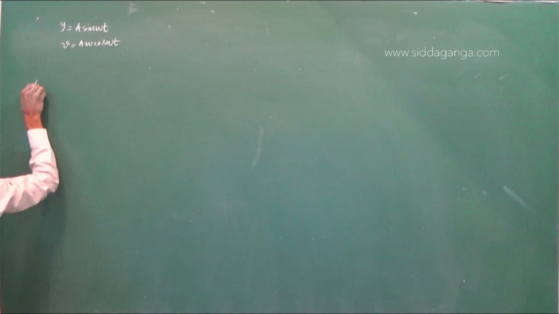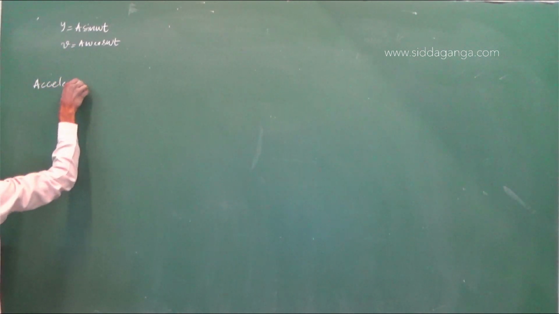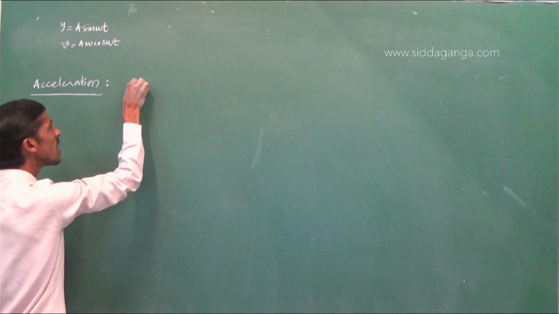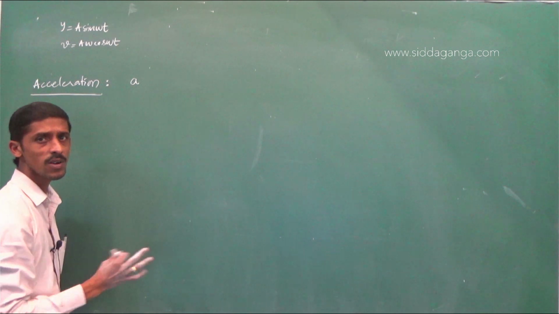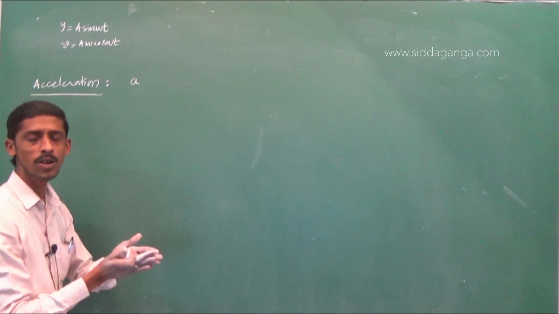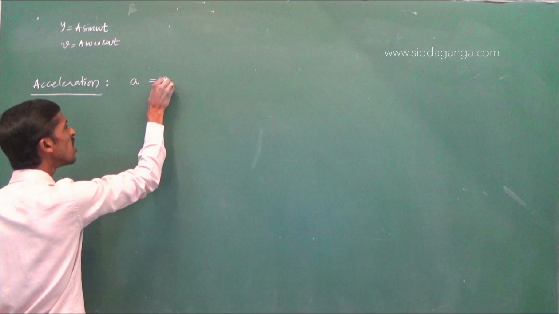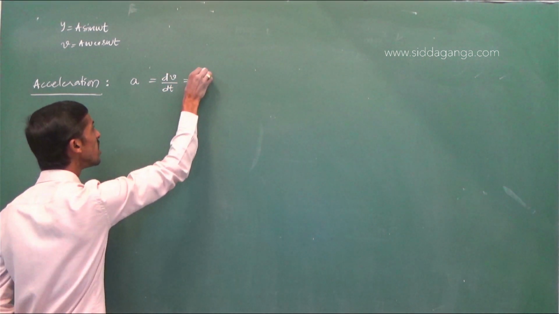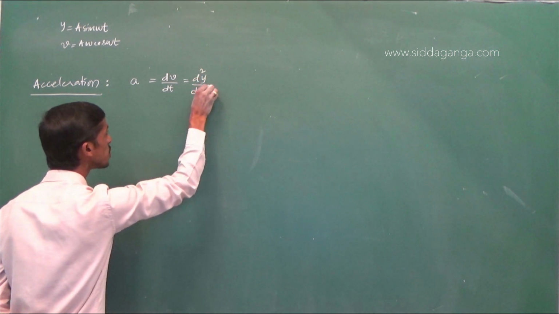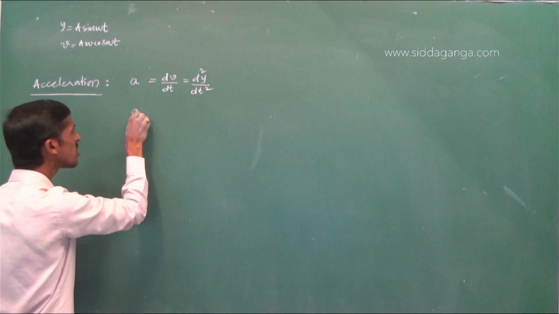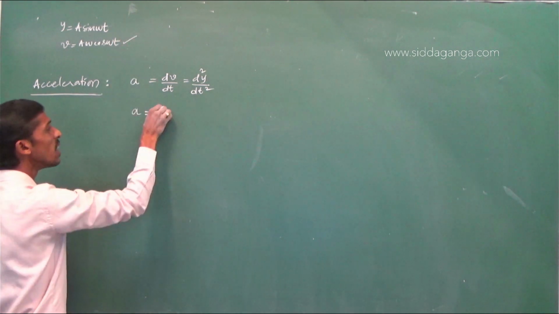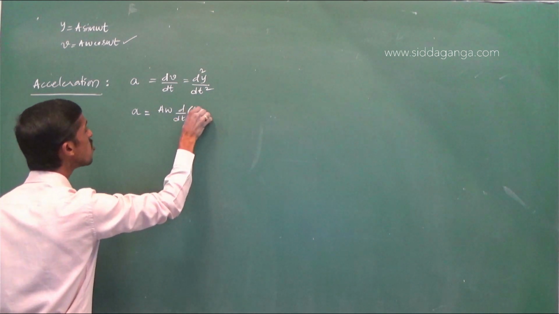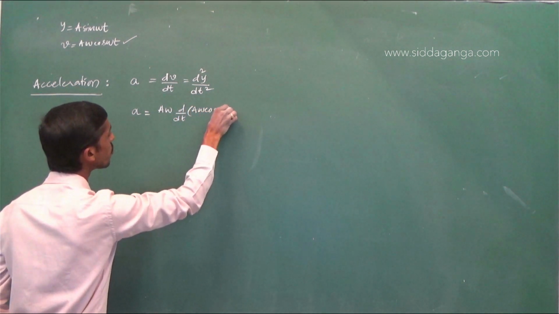Now acceleration. Acceleration of the particle in simple harmonic motion. Here I am going to use small a to distinguish between amplitude and acceleration. Acceleration a is equal to dv by dt, or the second order derivative of displacement with respect to time. So differentiating the velocity, d by dt of a omega cos omega t.